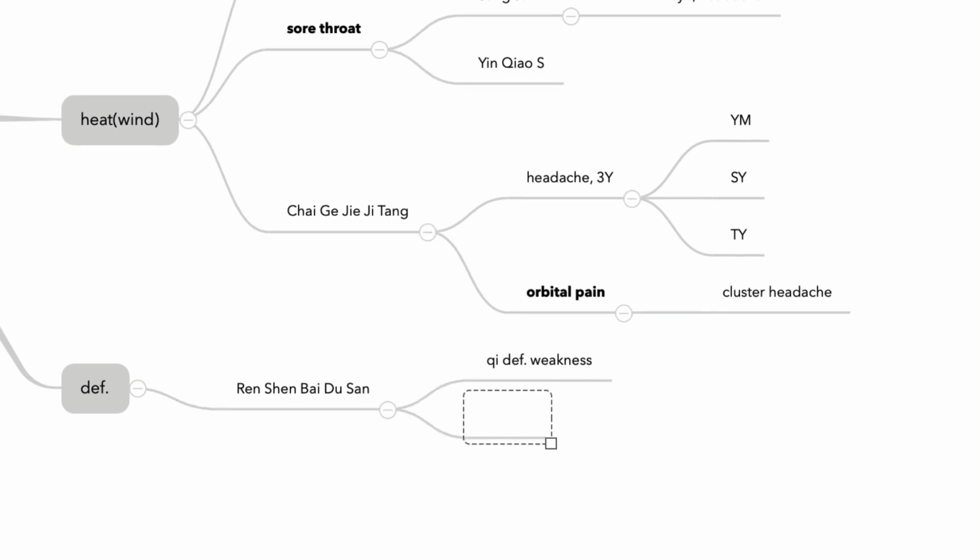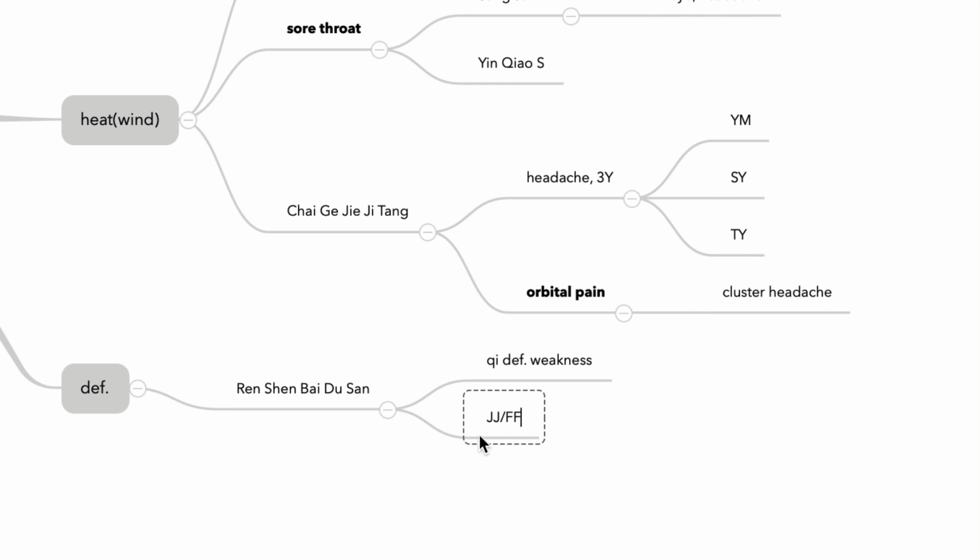One of the most commonly used formulas out there in the field is Jingfang Bai Du San. So Jingjie and Fangfeng. Jingjie and Fangfeng is a common modification for Ren Shen Bai Du San. When do you add Jingjie and Fangfeng? When the patient has clear exterior symptoms.